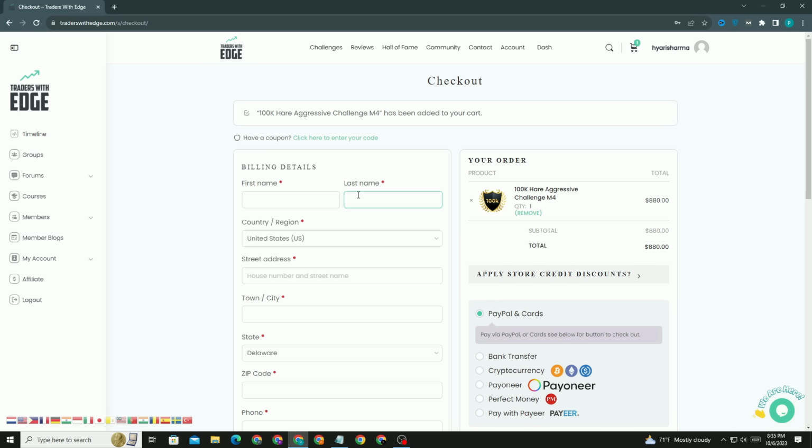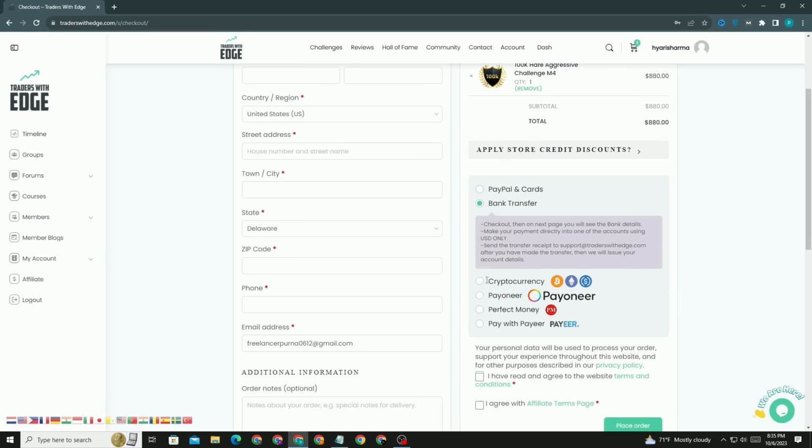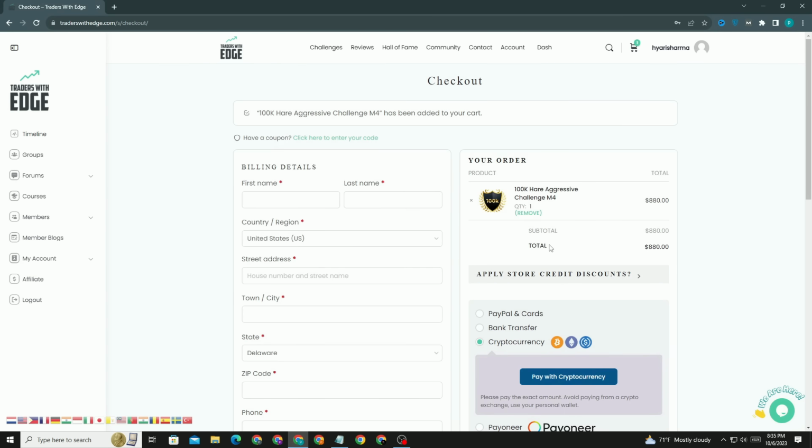On the right side you will be able to see the payment details. For bank transfer, cryptocurrency, each and every option they provide. Payoneer they also accept, Bitcoin also, cryptocurrency, bank transfer, PayPal, everything they are providing.